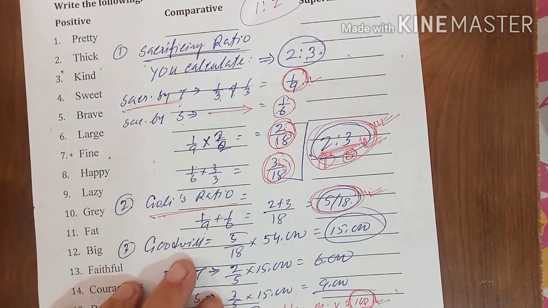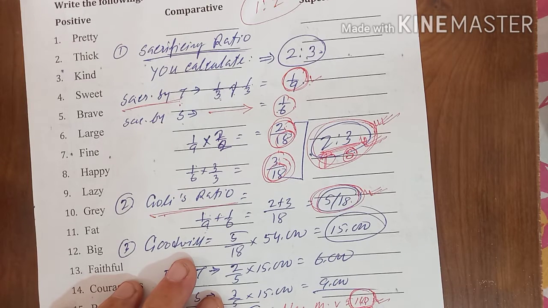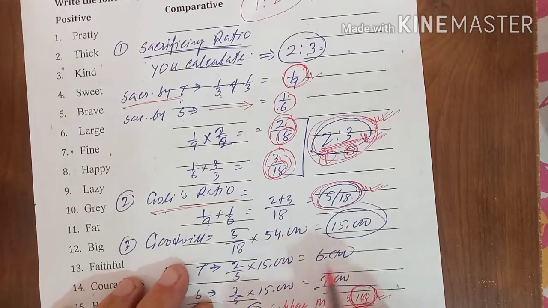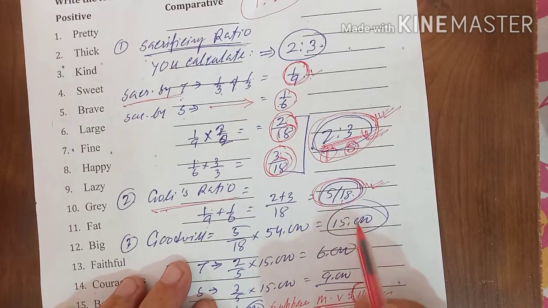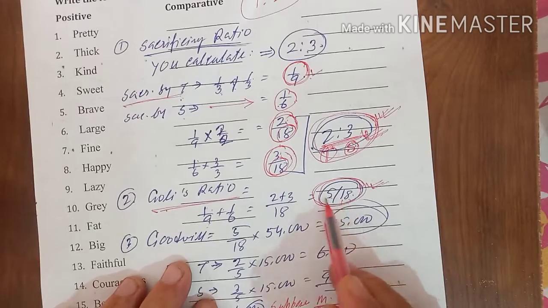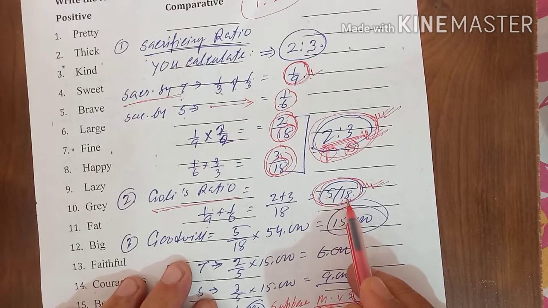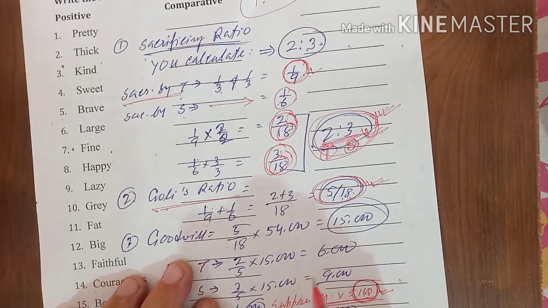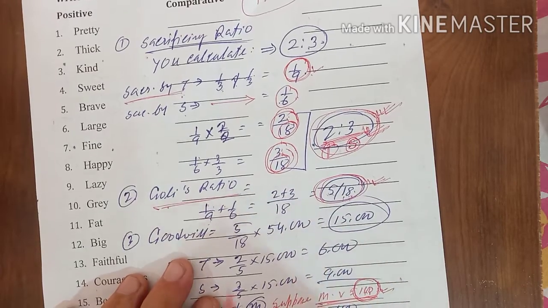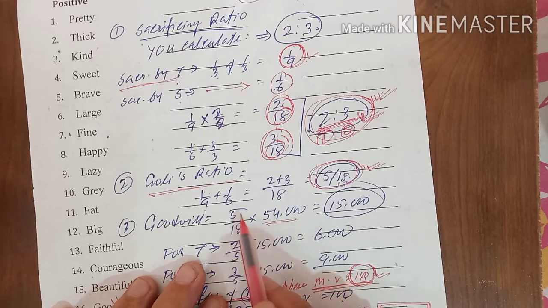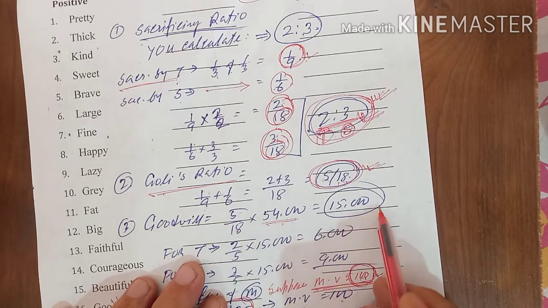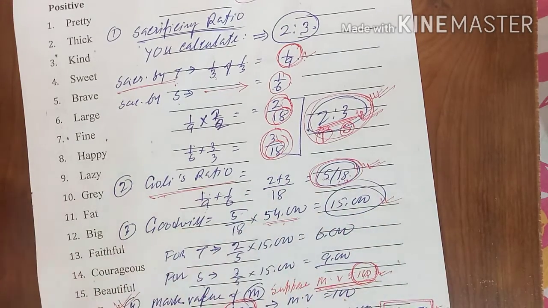Now the first adjustment: it is given that the goodwill of the firm is 54,000. 54,000 is the total goodwill, and out of that he will give cash for goodwill according to his 5/18 share. So the goodwill value will be 5/18 of 54,000, which comes to 15,000.